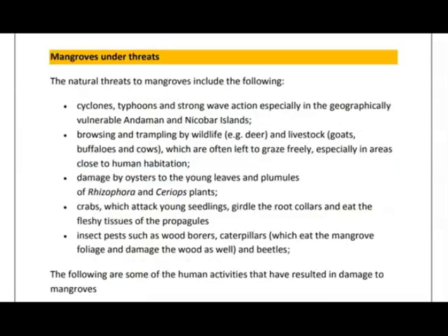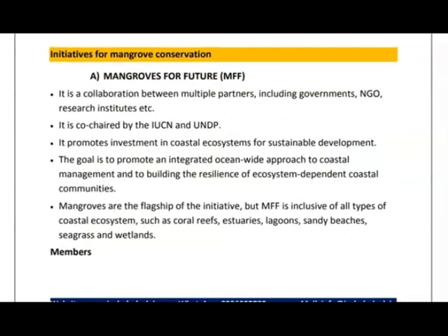So if you are reading threats related to mangroves, coral reefs or wetlands or any natural resources, then you have to divide it between the natural threats and the threats due to human activities. Now moving to the initiatives for mangrove conservation. So the first is Mangroves for the Future.